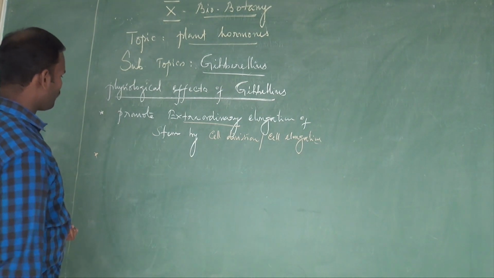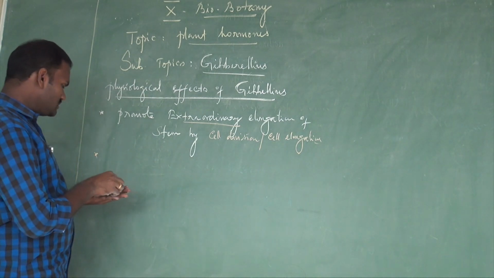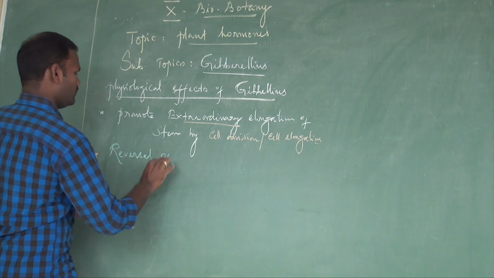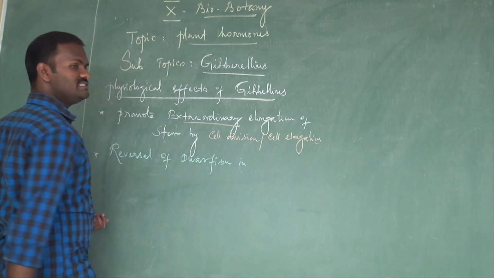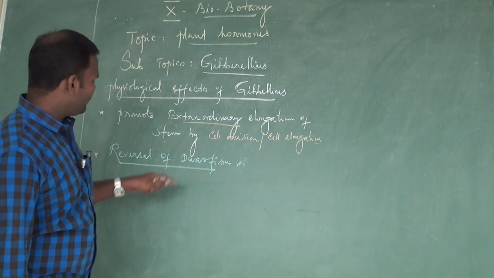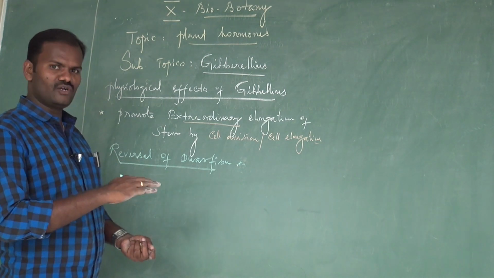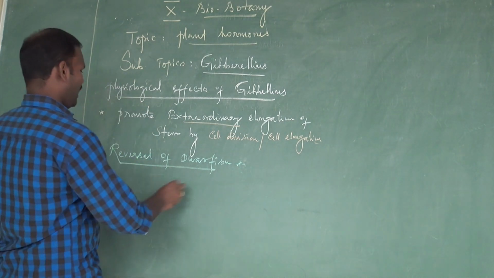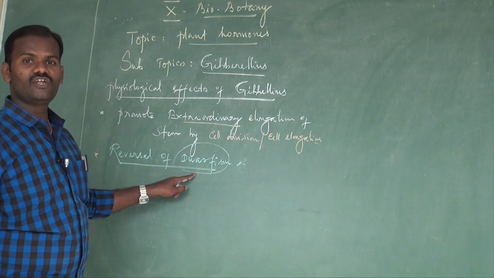Another one is one of the foremost striking effects of gibberellic acid: reversal of dwarfism in many genetically dwarf plants. What do you mean by dwarfism? It shows stunted growth. The nodes and internodes are very much reduced, and it does not show elongation. And what is the effect of gibberellic acid? Reversal of dwarfism in many genetically dwarf plants.